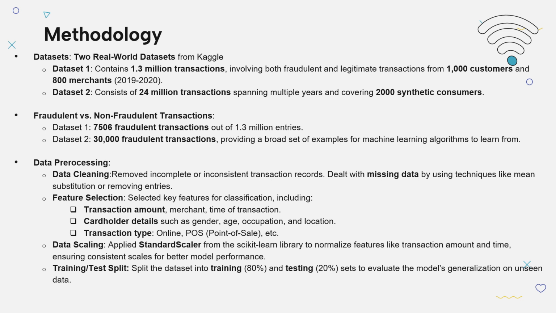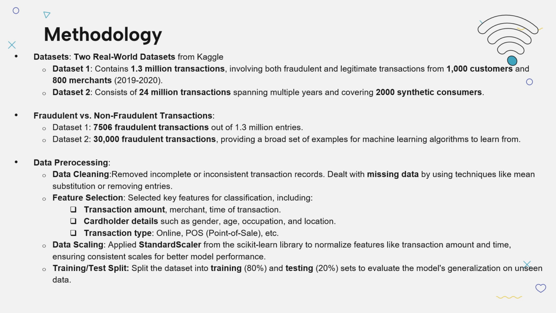Dataset 1 contains 1.3 million transactions involving both fraudulent and legitimate transactions. It spans a period from 2019 to 2020, covering transactions from 1,000 customers to 800 merchants. This data provides a good balance between fraudulent and legitimate transactions and reflects modern real-world transactions.